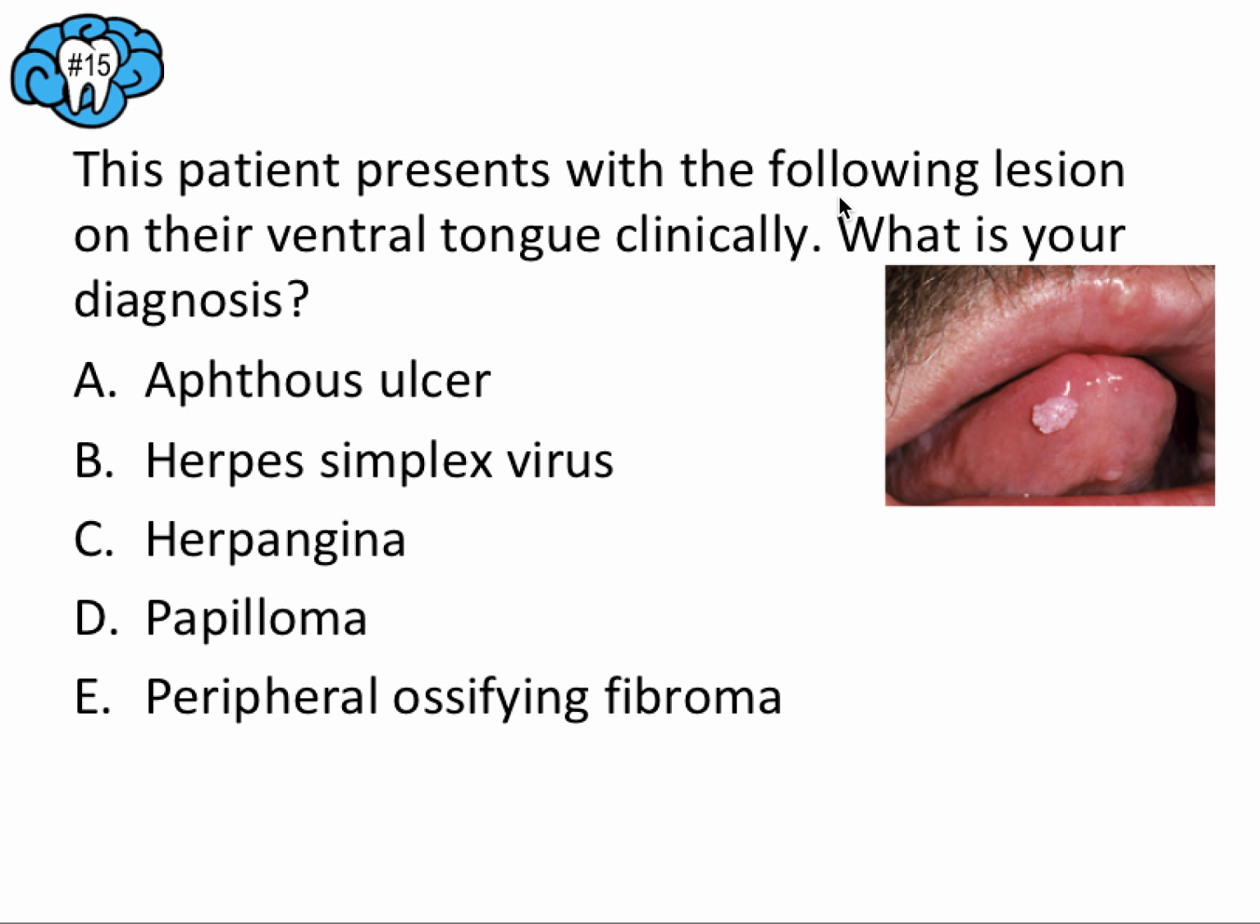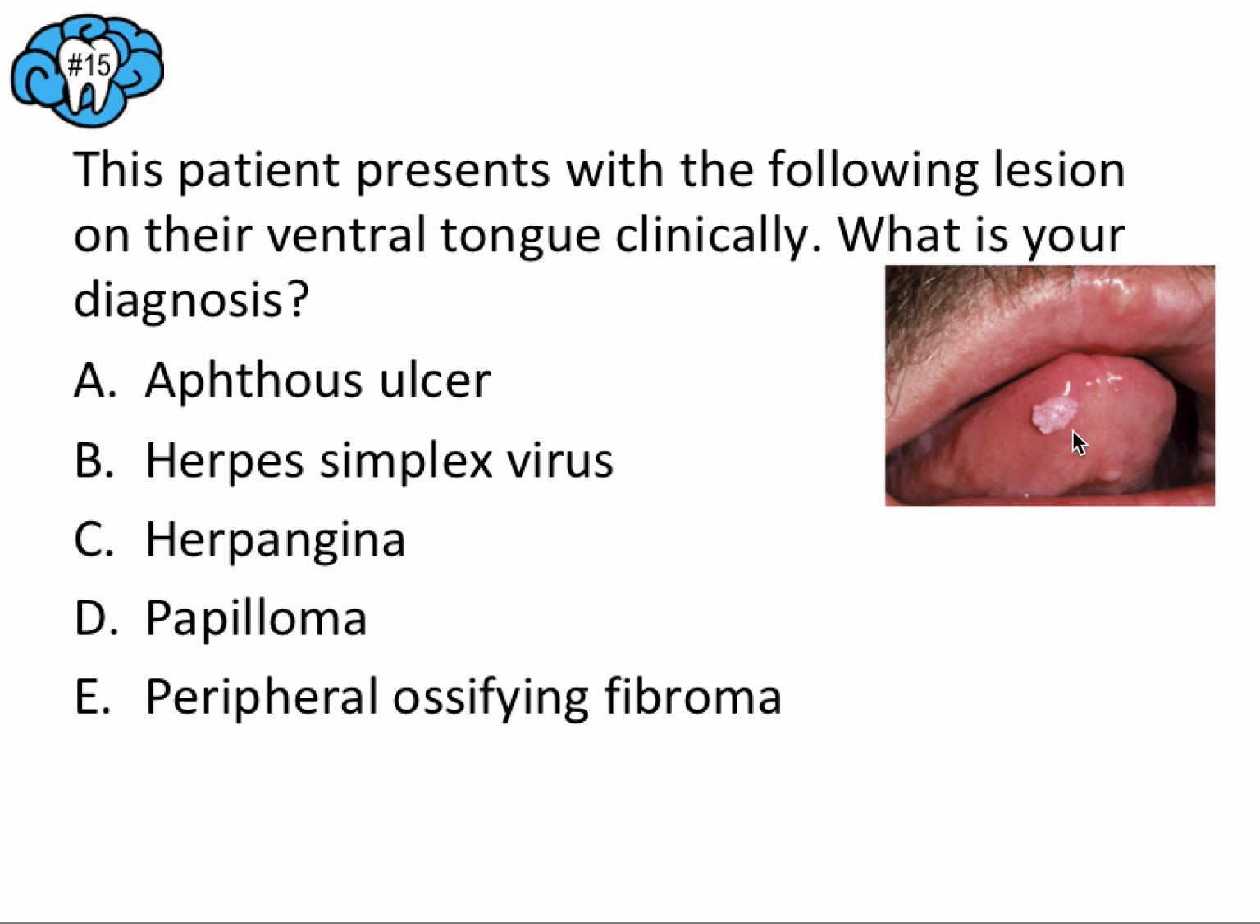The patient presents with the following lesion on their ventral tongue clinically. What is your diagnosis? So go ahead, read through this question, pause the video, and then we'll talk about this together. All right, so for this one, the important thing to know here is basically the clinical appearance of the lesion. And I'm just going to jump to answer choice D.